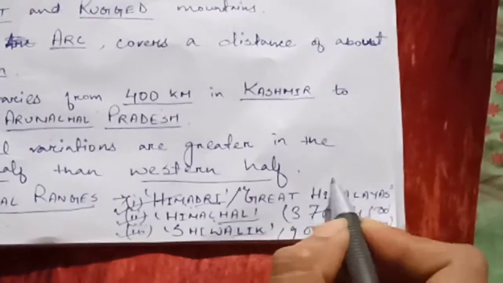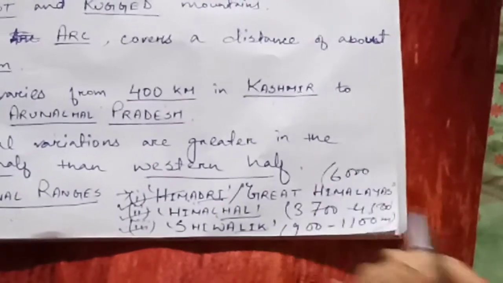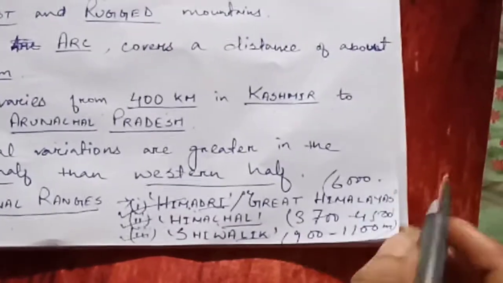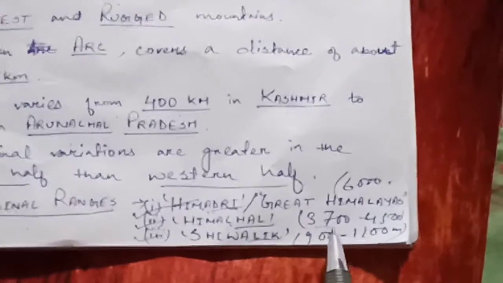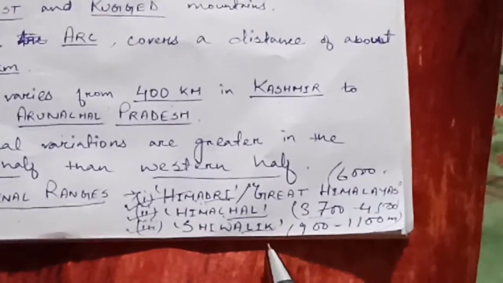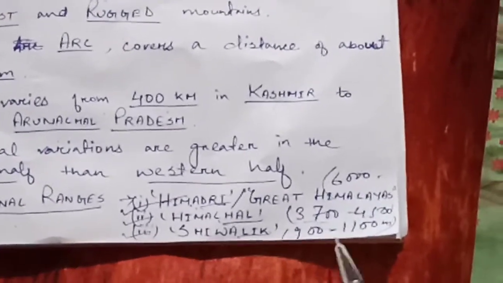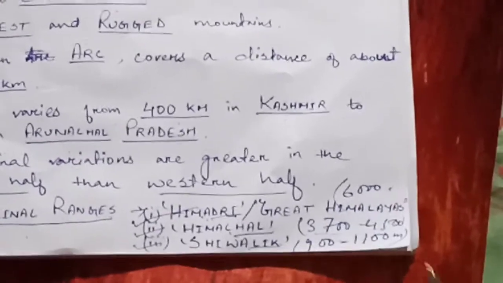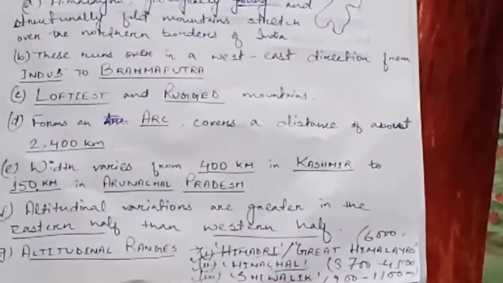So Himadri is the highest one, 6,000 and more, then 3,700 to 4,500, and Shivalik, the last one, is from 900 to 1,100.